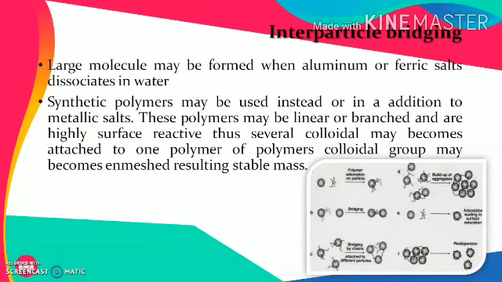This particular figure shows the things happening under interparticle bridging. So when we add a polymer which is highly surface reactive, it gets attracted and attached to the surfaces. A number of particles may once again get attracted and attached to the one enmesh. Sometimes it may even happen that one large polymeric chain may arrest a number of particles and will result in sedimentation of all particles together by forming a larger sized floc.